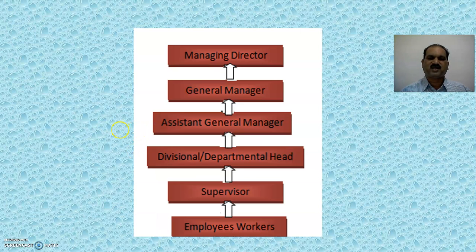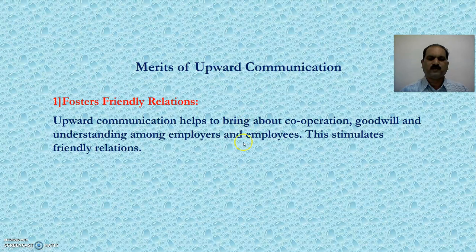Here in this chart we can see managing director, GM, assistant GM, department head, supervisor and employees or workers. But the flow of information is upwards. Employees report to the supervisor, supervisor reports to the departmental head, department head reports to the assistant general manager, assistant general manager reports to the general manager, and then he turns to the managing director. That means the flow is upwards from lower level management to upper level management. Now let's see the merits of upward communication.